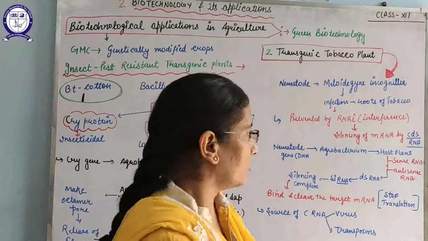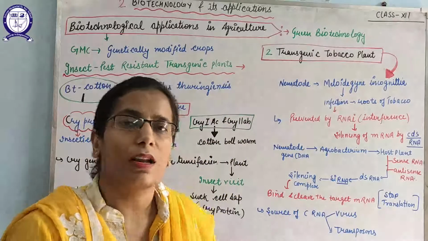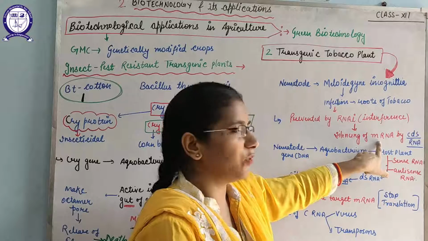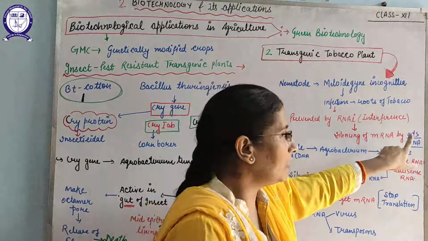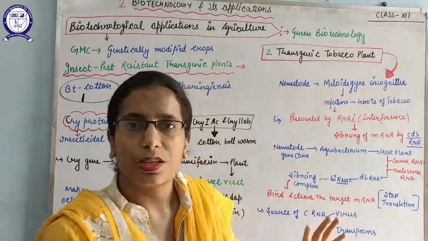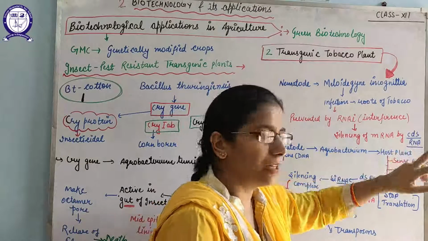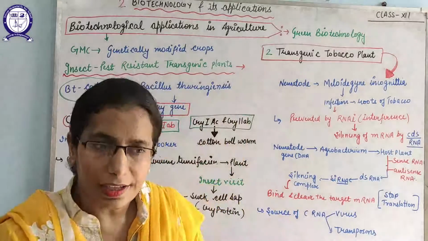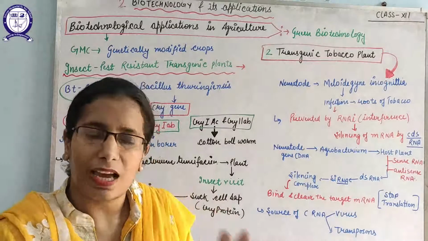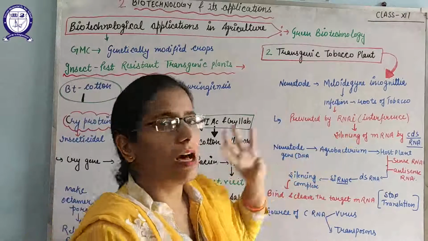In this method, there is silencing of specific mRNA by complementary double-stranded RNA, which identifies, targets and cleaves the specific mRNA or stops the translation. That is known as RNAi.